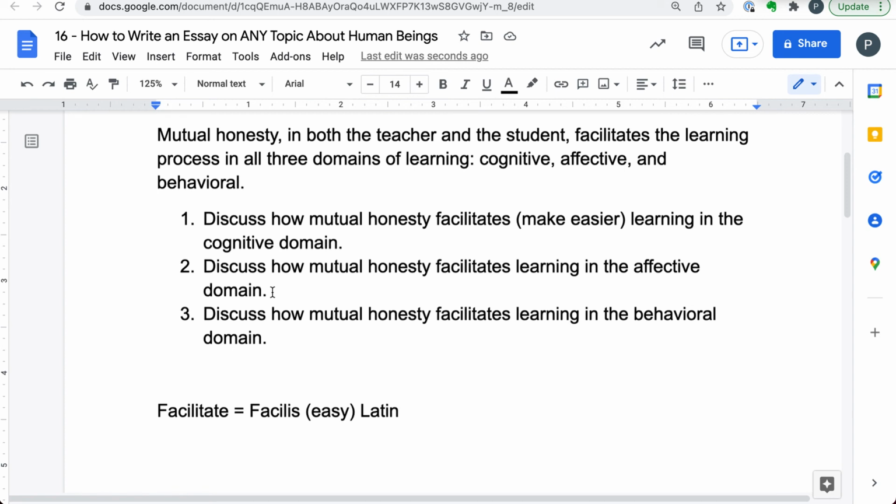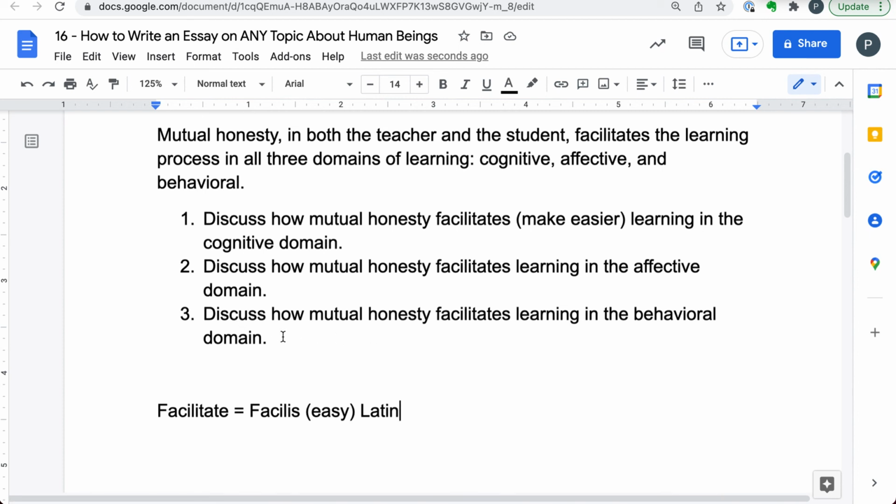Honesty in the second section makes emotional learning easier, or helps emotions to kind of facilitate the learning process. Okay, I'm not going to get into all the details of this because you need to do a little research and find out how this works and what exactly you're trying to say. But this is exactly how I would structure my essay.